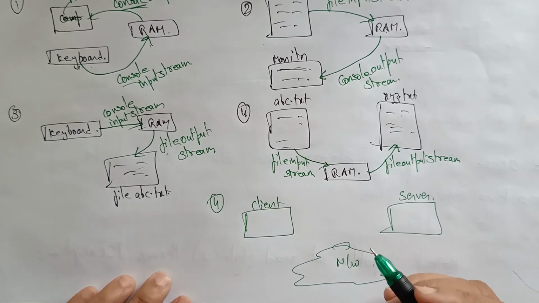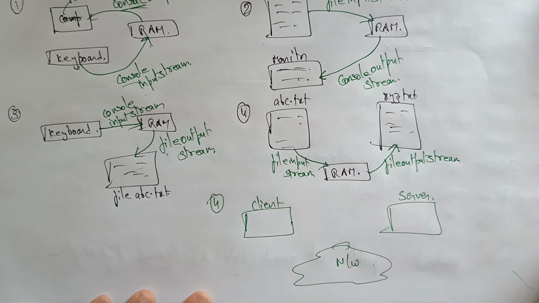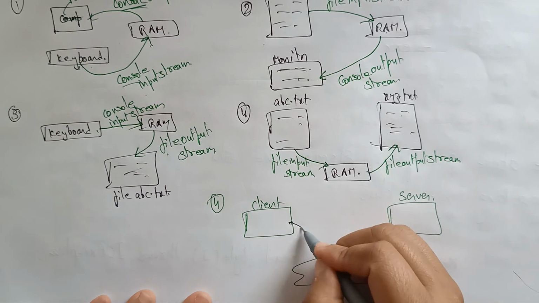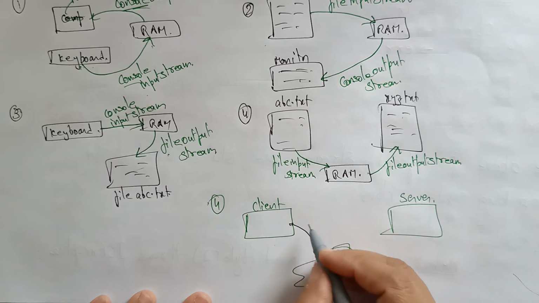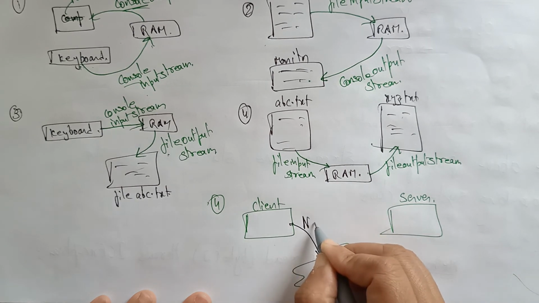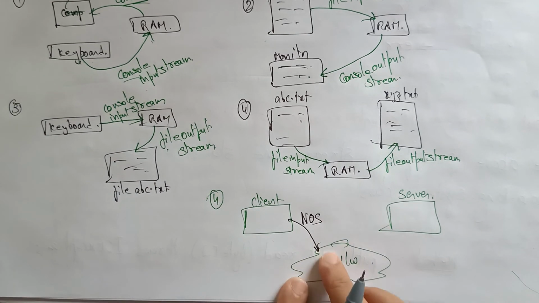Now the client wants to send data to the server. The client sends the output to the network, so we use the network output stream.